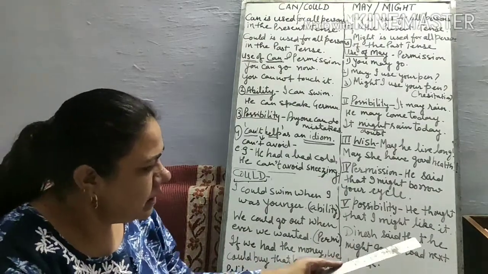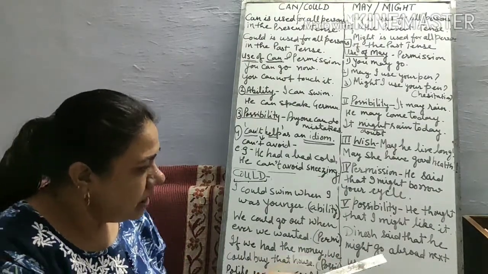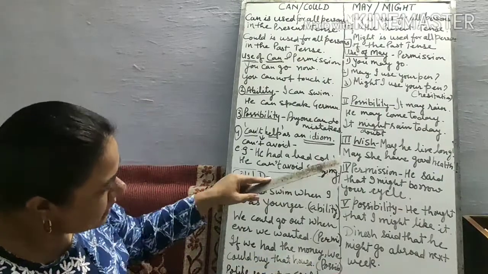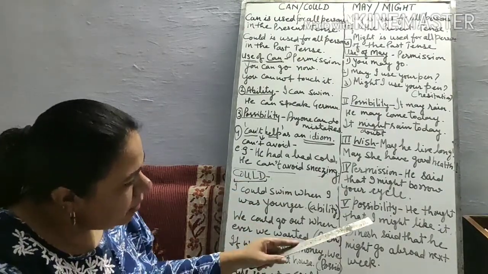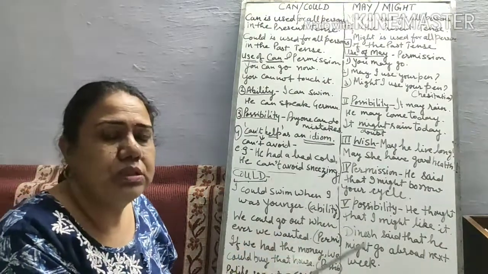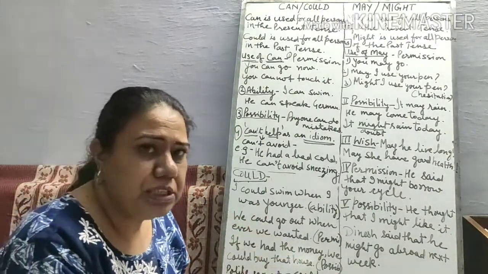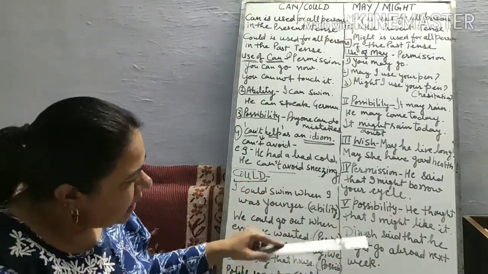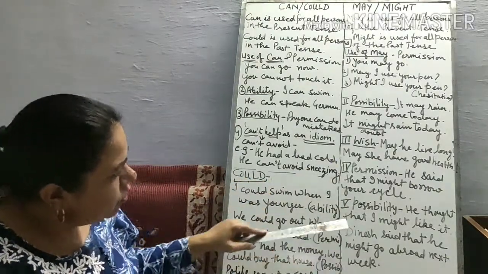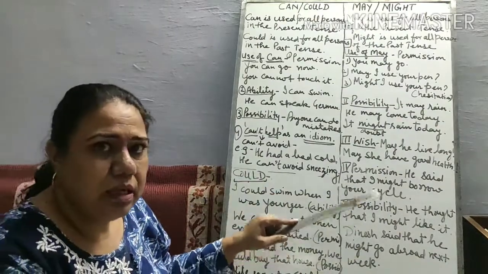These all sentences are in past tense, and might always shows less possibility, less permission, doubt. That's why we write might in past tense also. It is always used in past tense.